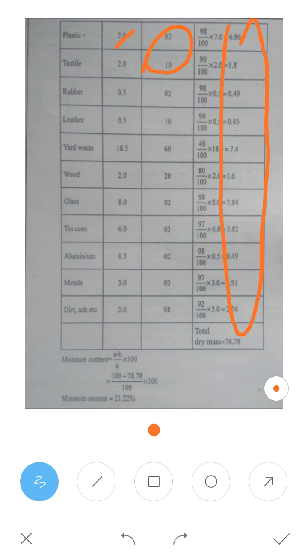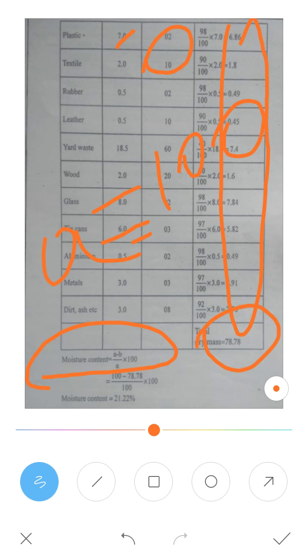In order to get marks in the exam, just use the formula. Moisture content is equal to A minus B divided by A into 100. A is 100, don't forget, it is not given in the question, you have to take it as 100. B is 78.78. So divided by 100 into 100, you will get the moisture content as 21.22. So that's about this problem.